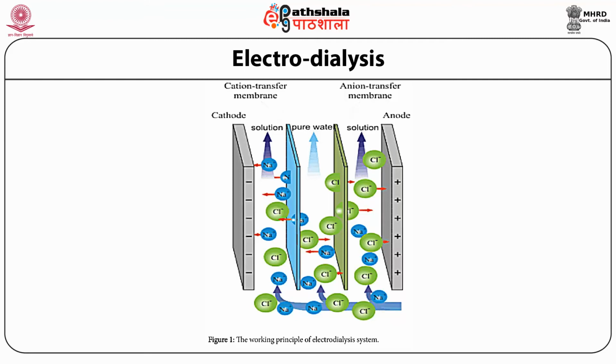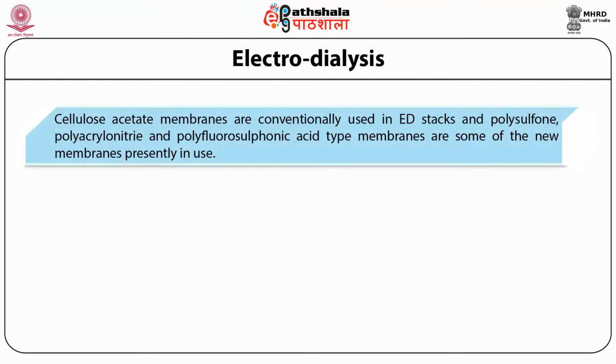Cellulose acetate membranes are conventionally used in electrodialysis stacks, and polysulfone, polyacrylonitrile and polyfluorosulfonic acid type membranes are some of the new membranes presently in use.